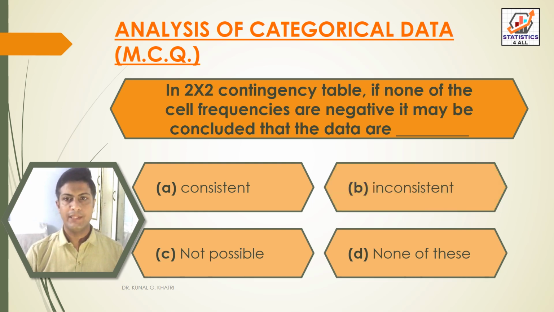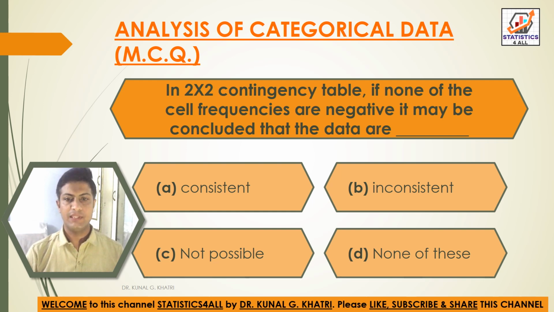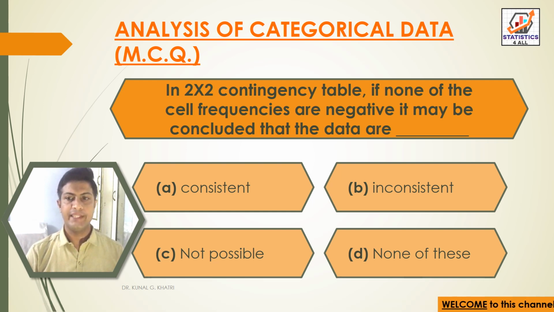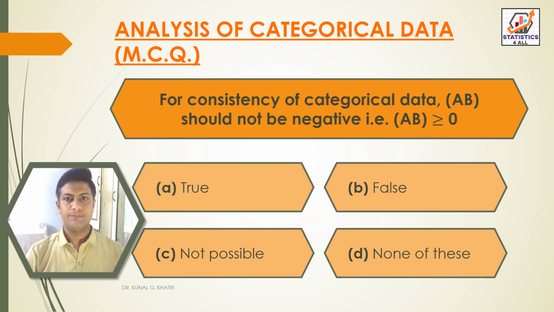Next question. In a 2 by 2 contingency table, if none of the cell frequencies are negative, it may be concluded that the data are: option A, consistent, option B, inconsistent, option C, not possible, and option D, none of these. So here we have answer option A, that is consistent. In a 2 by 2 contingency table, if none of the cell frequencies are negative, it may be concluded that the data are consistent.